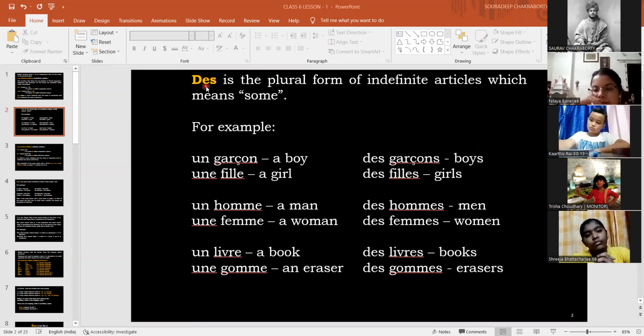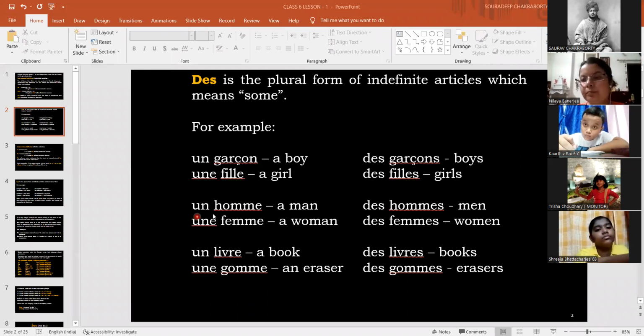So we have the plural of the indefinite articles. We have des. Des is the plural form of indefinite articles, which means some. Okay. So we can see some examples. We can see un garçon, a boy, une fille, a girl. Now, if we write in plural form, un garçon will be des garçons. Une fille will be des filles.